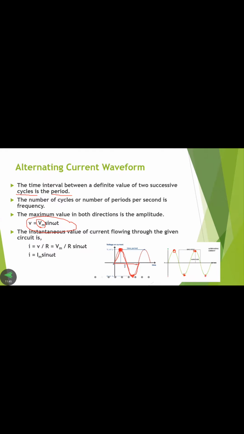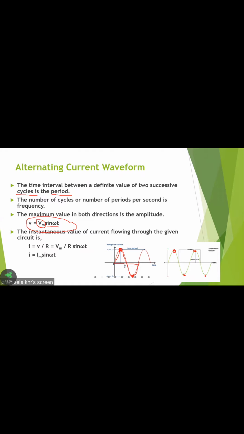The maximum value of voltage is called the maximum voltage, denoted by Vm. Next, sin omega t is the rotation of a conductor.